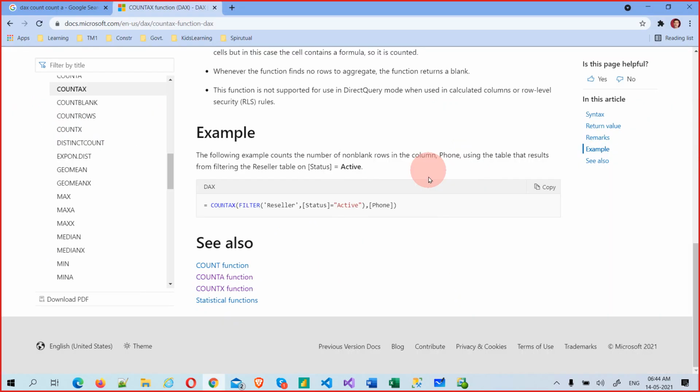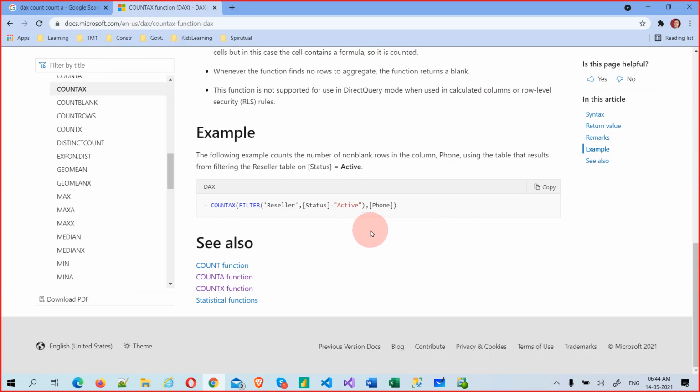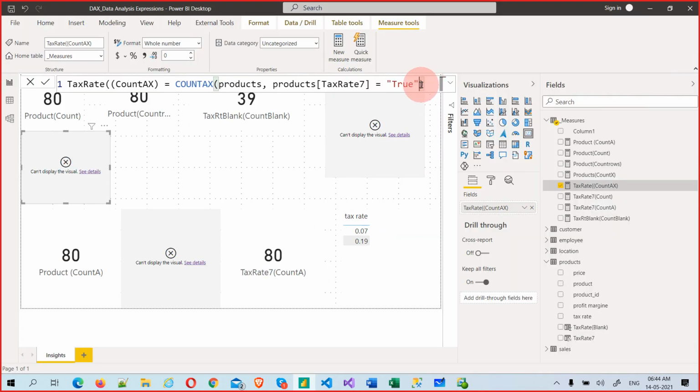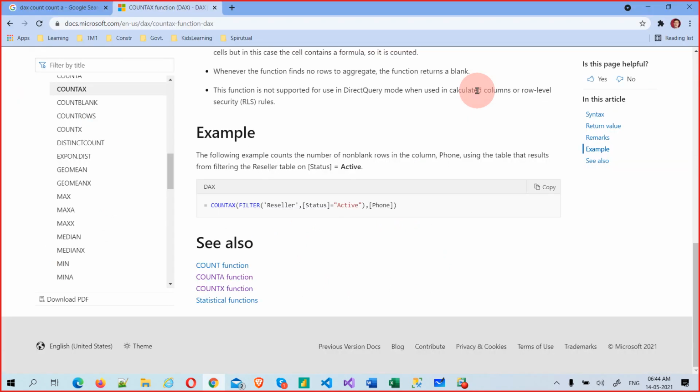After closing that, see why this is not working. Reseller comma status is equal to this, close, and comma. Why is it not coming? Here we used the filter function.